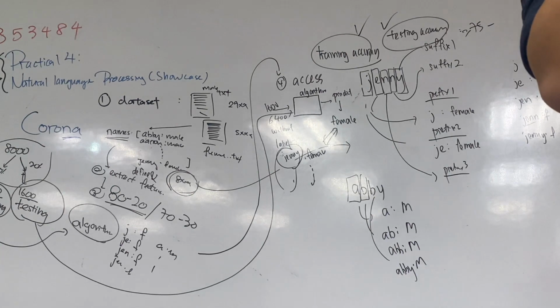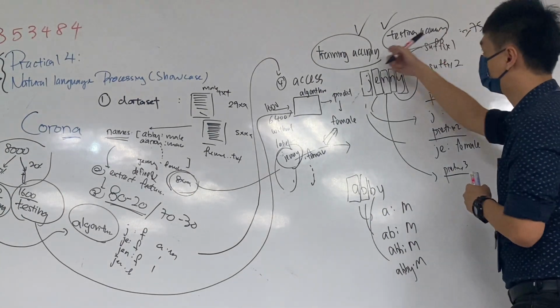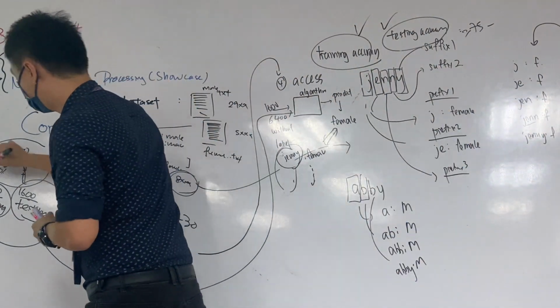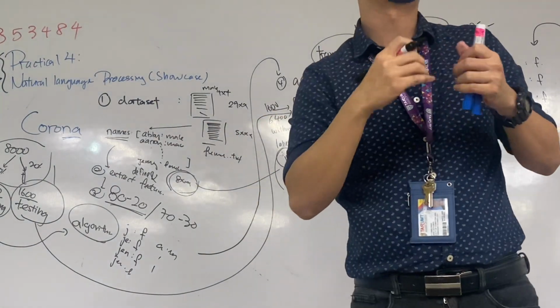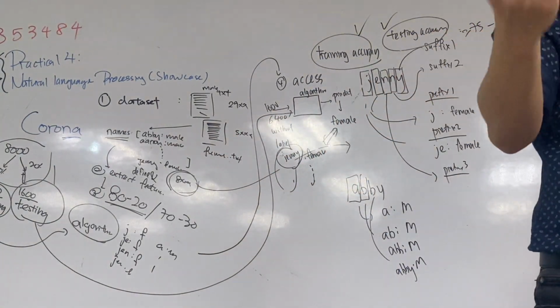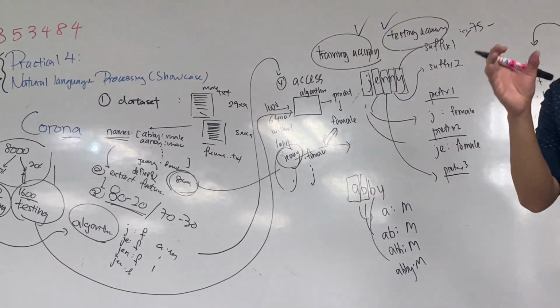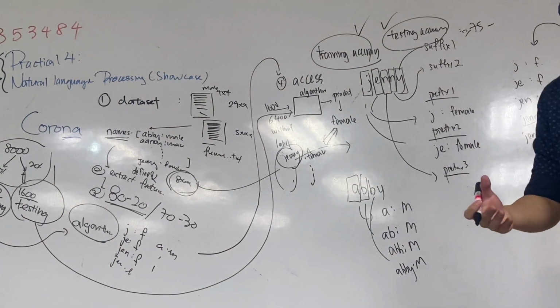If you are not able to answer it correctly, then your testing accuracy will be very low. So we have to test these two parameters, and to avoid overfitting, we have to split the data into two different portions. We want to avoid the machine memorizing everything from the reference, so we keep some unseen data for the machine to test.